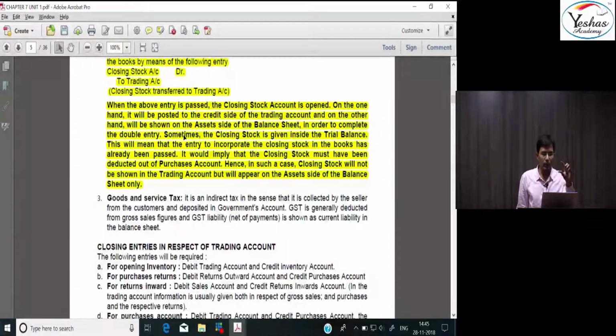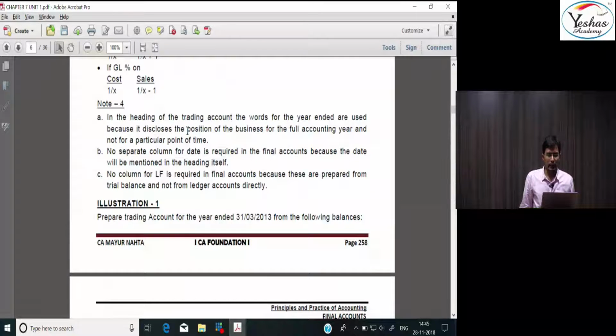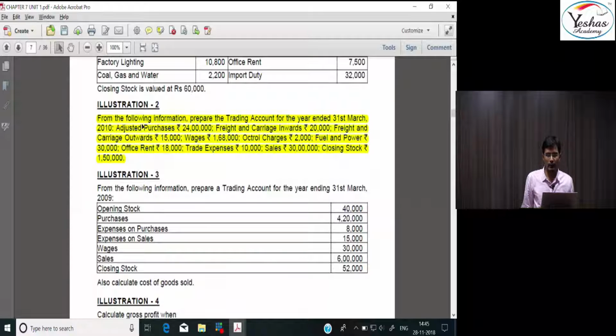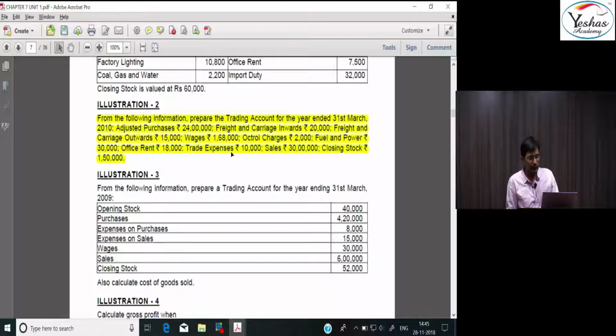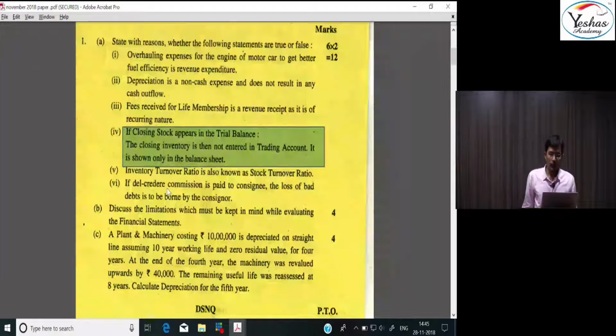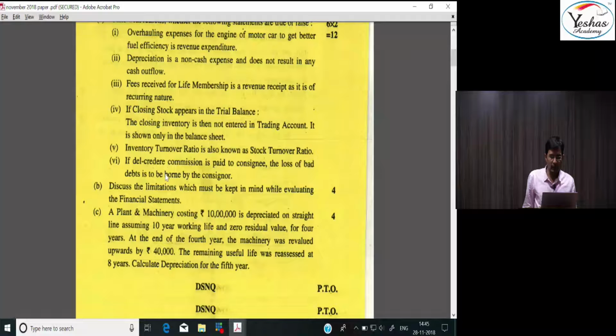And then we did a small concept based question also. We took a small question and discussed that if adjusted purchases are given, then how will we prepare the trading account? So I am really happy that the paper which has been asked is from the discussions which we did in the class.